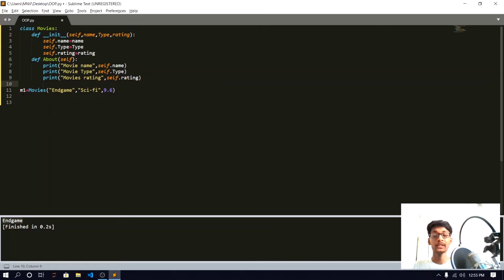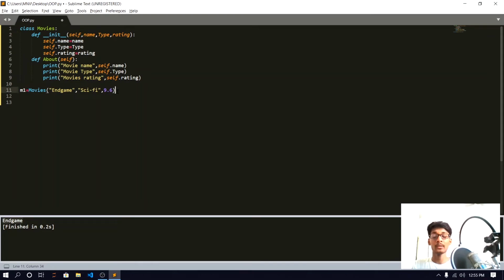Here you can see that we created m1 is equal to Movies, that is our instance. So whenever we call, that time m1 will pass here inside our self. So m1 will point to self. Our address of m1 will be passed here as self. So self.name means Endgame, self.type means scientific, and self.rating means 9.6.